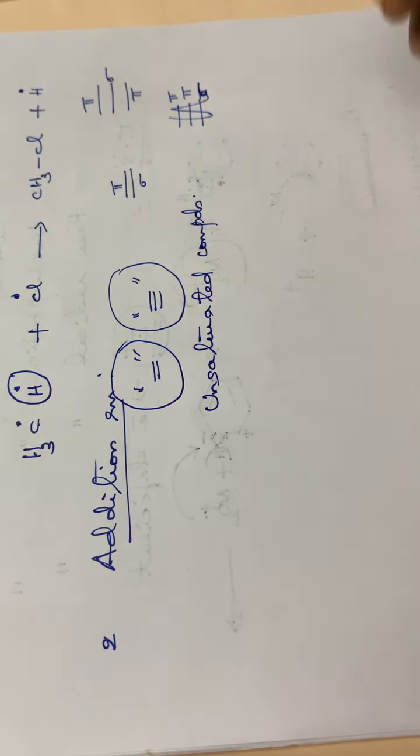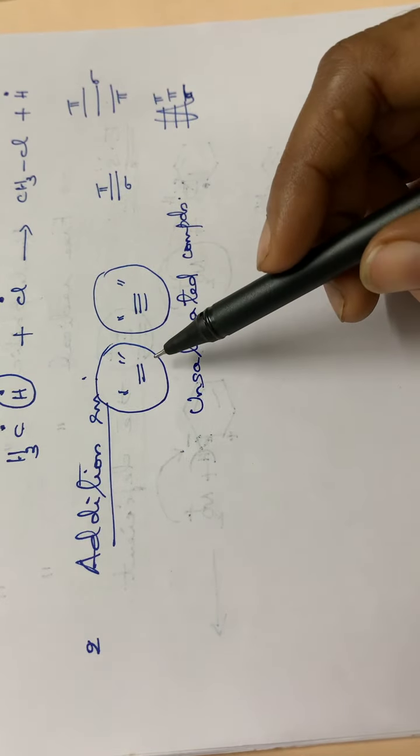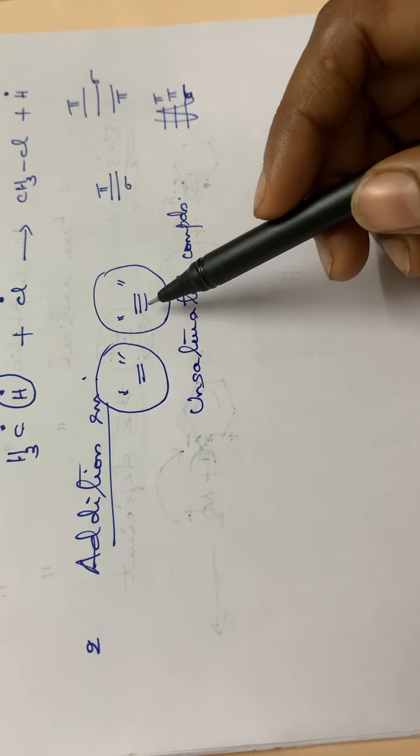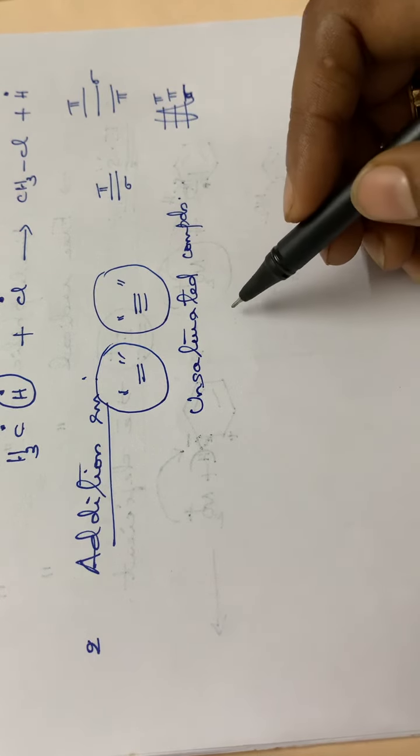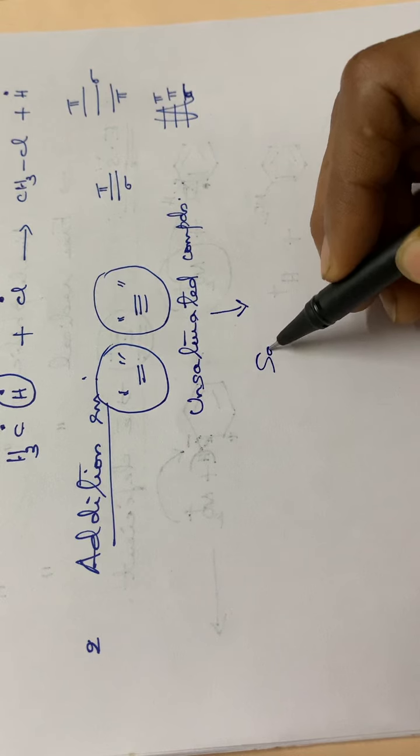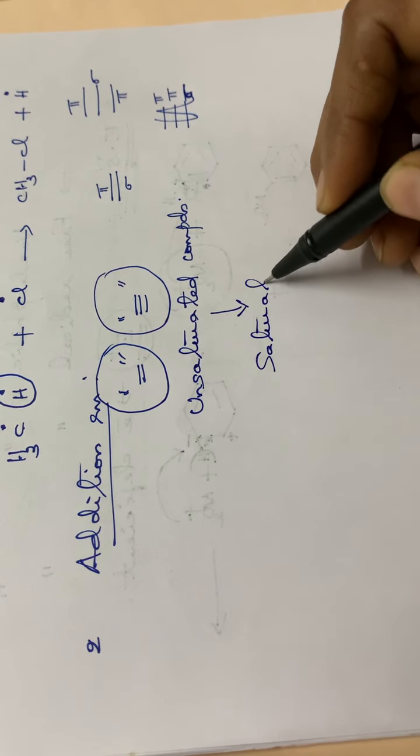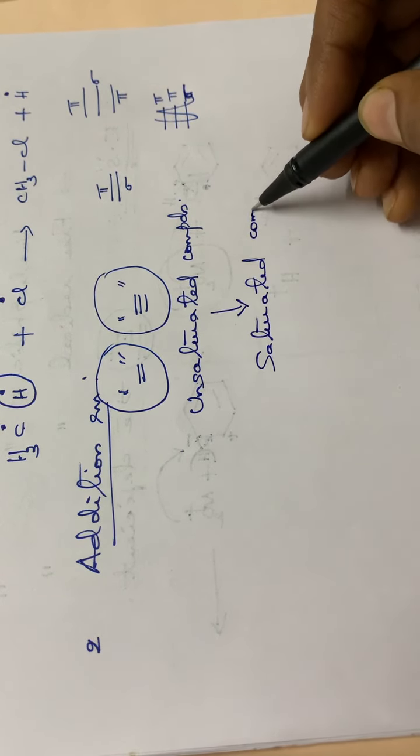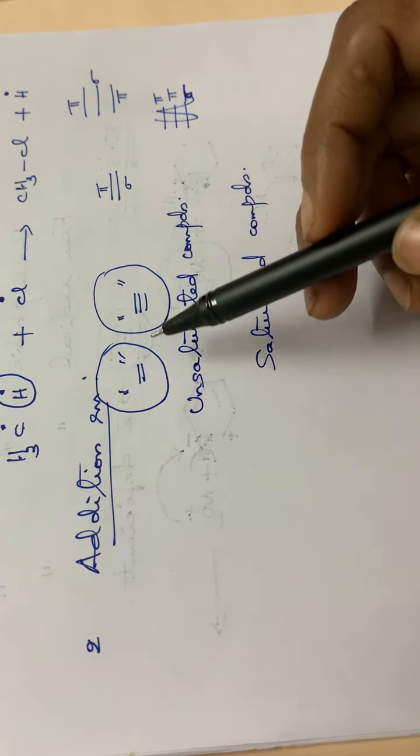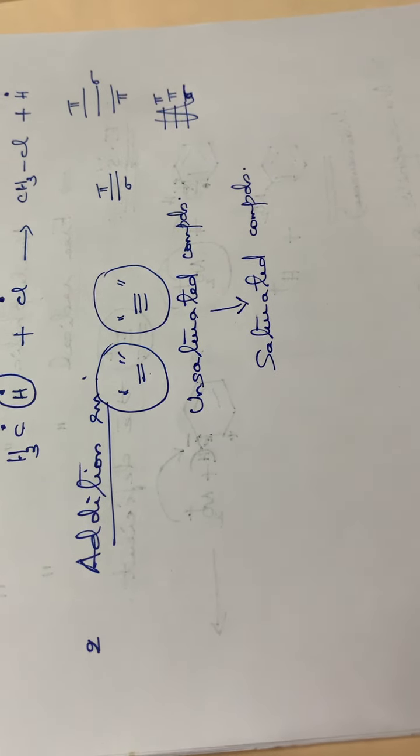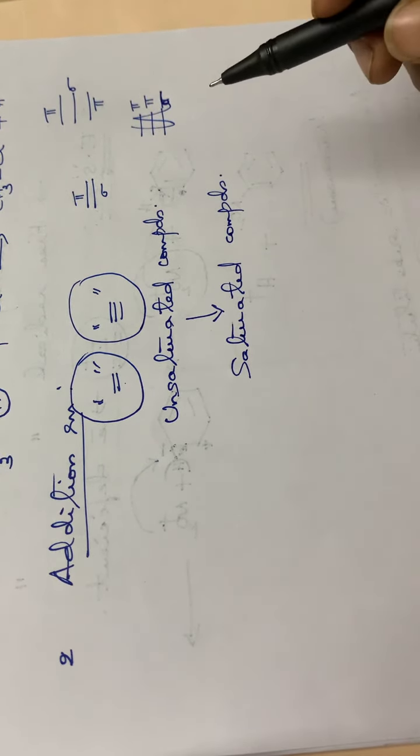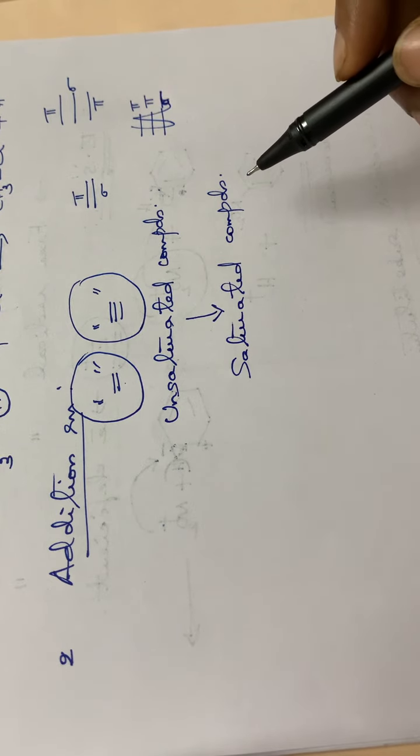So addition reactions take place in unsaturated compounds. While the addition is going on, the double bonded or triple bonded compounds will be converted to single bonded compounds, or saturated compounds. Usually these double or triple bonds are converted to single bonded, saturated compounds. Such types of reactions we can call addition reactions.